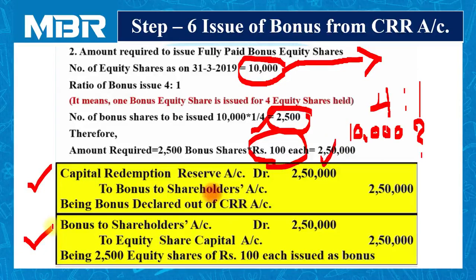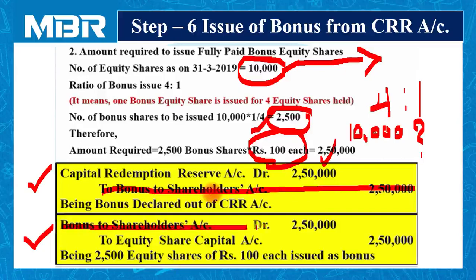And second, bonus to shareholders account debited rupees 2,50,000 to equity share capital account 2,50,000. We have discussed these kinds of transactions in all previous sessions. Bonus to shareholders account is a temporary account, so the direct effect will be on CRR and equity share capital.